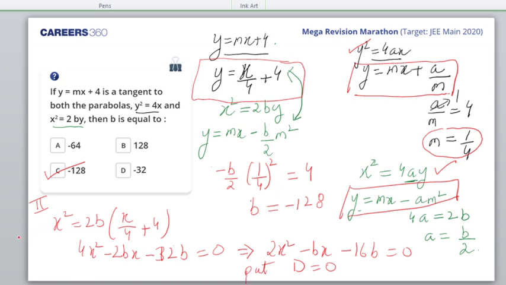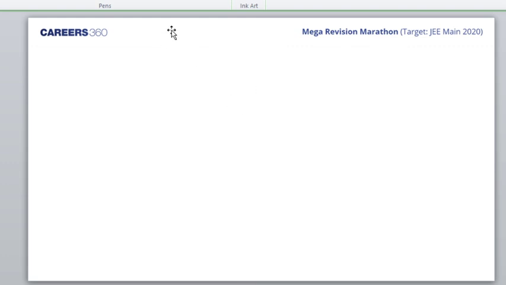Okay, we'll just see how we'll solve this. It's just going to take a minute. So we get b square. What was the equation?